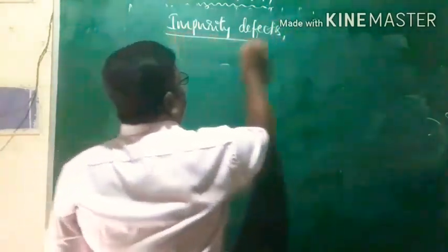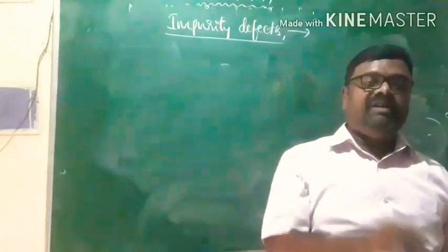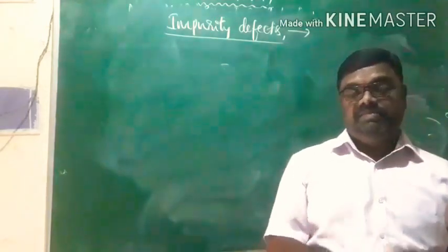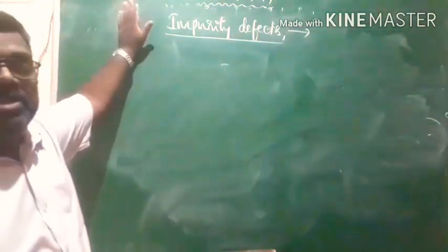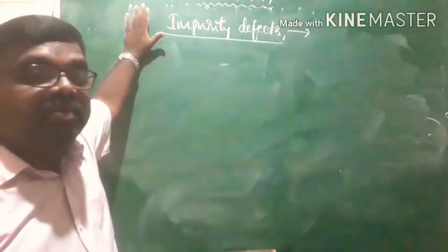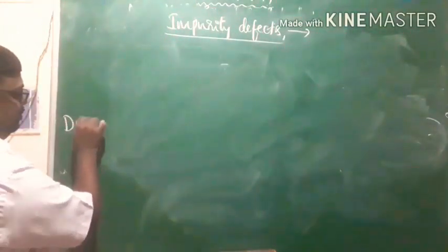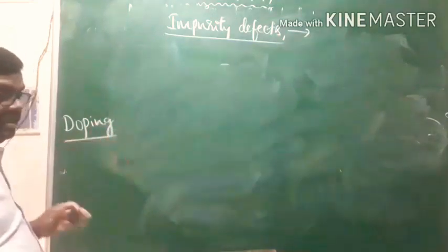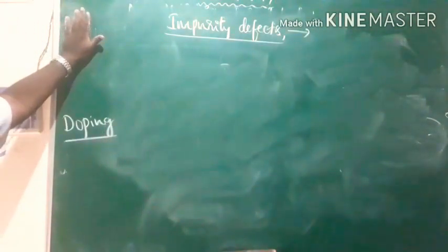This kind of defect arises due to the addition of certain impurities to the given crystalline substance. When certain impurities are added to a crystalline substance, the impurity defect is observed. This also brings about certain changes in the properties of the crystalline solid, and that process of adding impurities to change the properties of a crystalline solid is called doping. Doping refers to the process of adding certain impurities to a particular crystalline solid in order to change its properties.